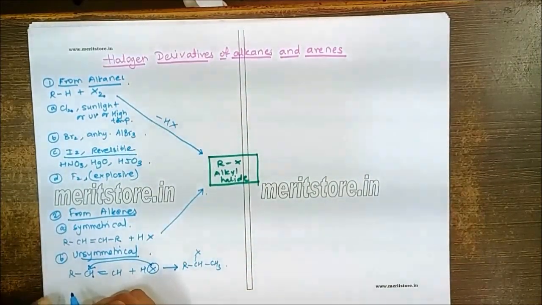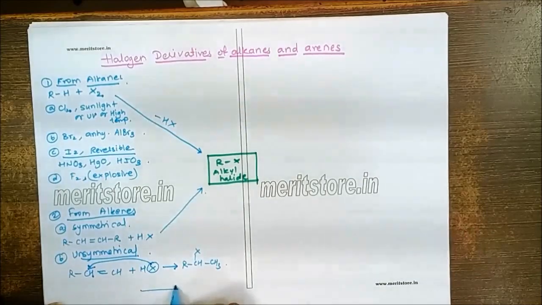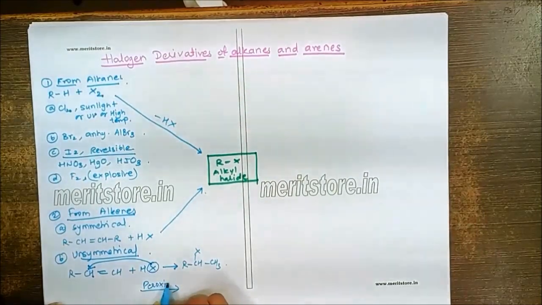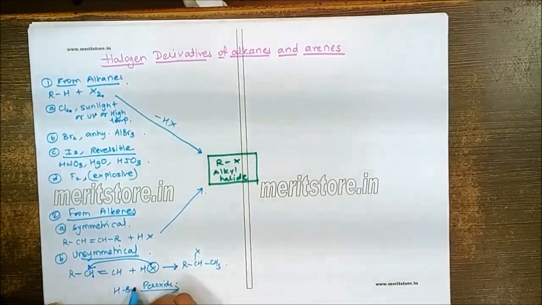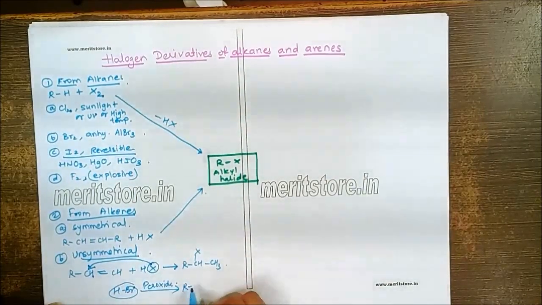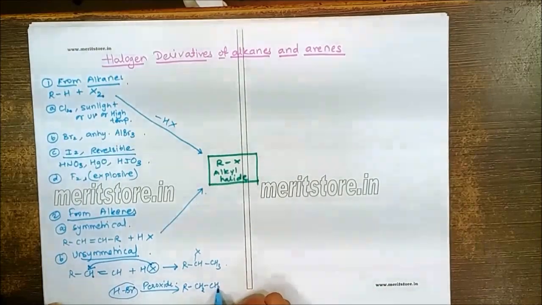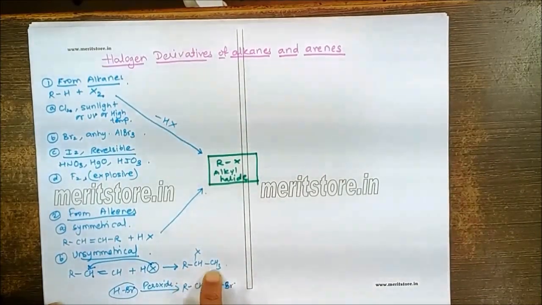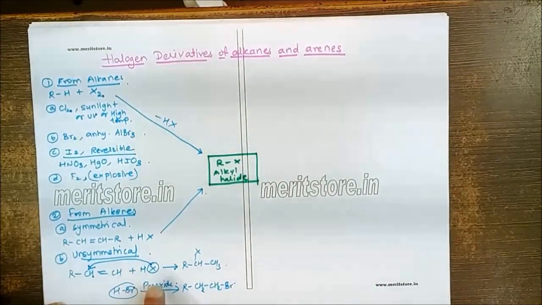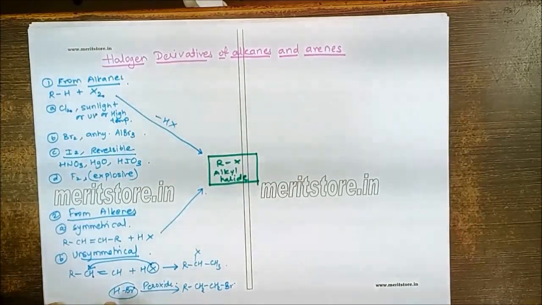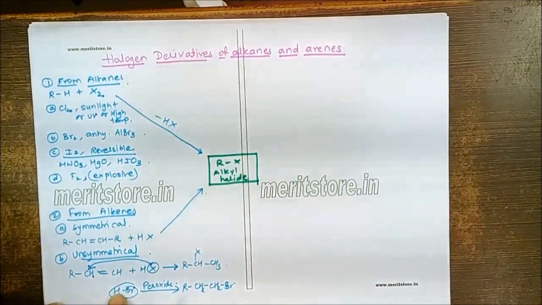But if we carry out the same reaction in presence of peroxide, also we have to remember the HX has to be HBr. Then rather than getting the secondary alkyl halide, we are expected to get the primary. So the rest we get according to Markovnikov's rule, but in presence of peroxide it is anti-Markovnikov's rule, or the peroxide effect is followed. This reaction is only valid for HBr, not for HCl, not for HI, and not for HF.